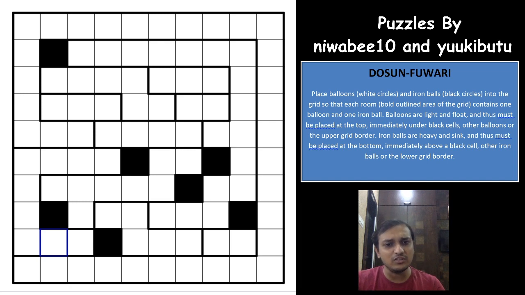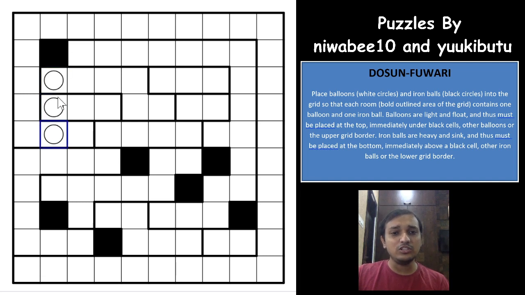So there are three ways you can place the white balloons. Either the balloon will be under the black cell, which makes it float at the maximum, because it cannot float above the wall. Black cell is nothing but a wall. It can be placed exactly immediately below the black cell, or it can be placed below the other balloons. As you can see here, I have placed one of the balloons here, and the other balloon I have placed below it. This balloon of course cannot float any higher.